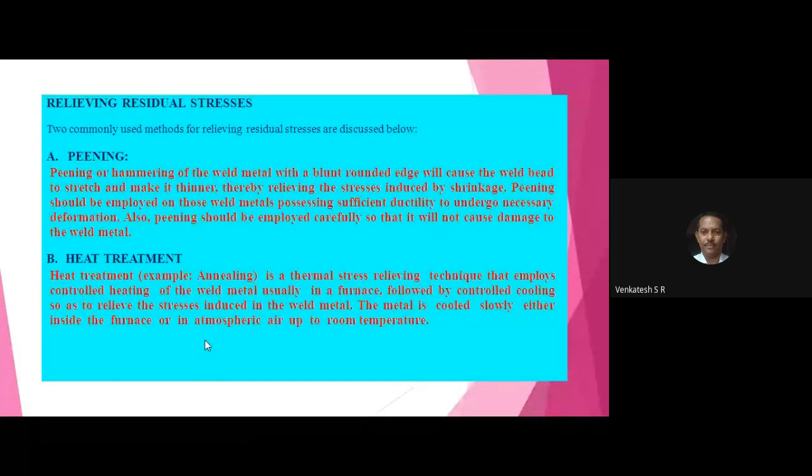Please all of you write down relieving residual stresses. Underline that. Write down first: two common methods are used for relieving residual stresses.